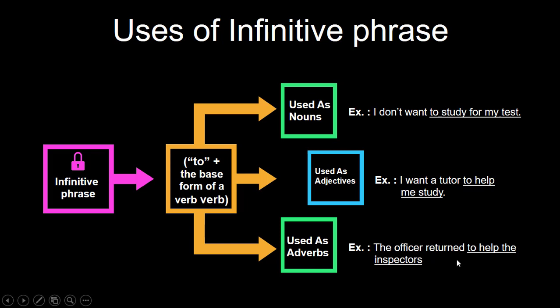So here the infinitive phrase is used as an adverb because the infinitive phrase modifies the verb, that is returned.